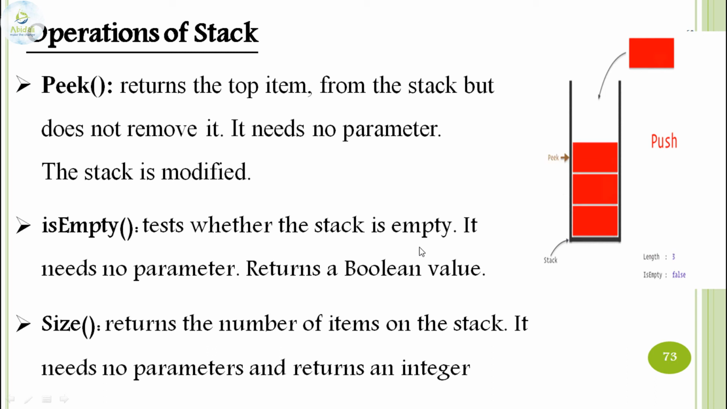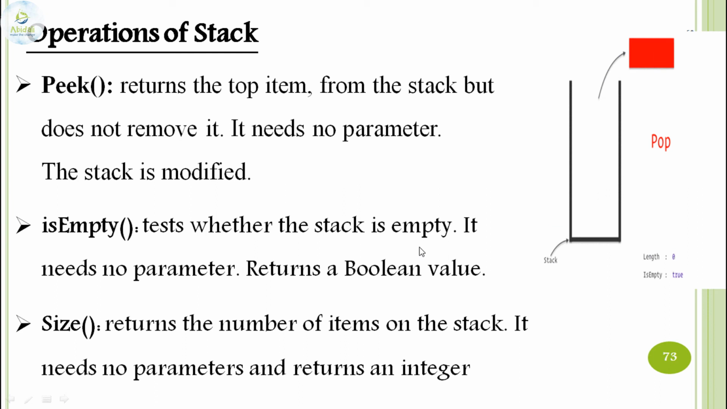Okay, so it has no parameter and the stack is not modified. Here you see the length is 1, then increases to 2, again increases, so it is pointing to the top of the stack. When insertion and deletion take place, the peek value is the same as the top value.